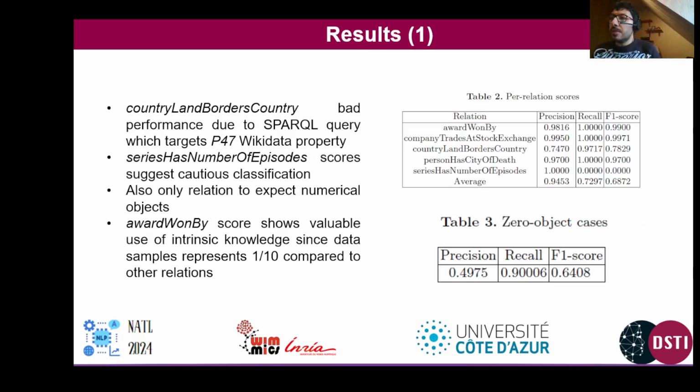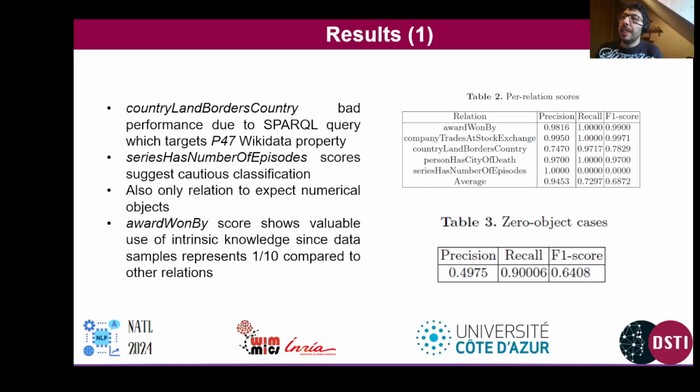In terms of results, we've submitted our results to the official LM-KBC task using the redefined problem and making Shadow learn on the problem. As you can see from our results, specifically in table 2, our model does quite well on most of the results. A small note with respect to the country land borders country relation: in terms of F1 score, it is the worst of the relations.